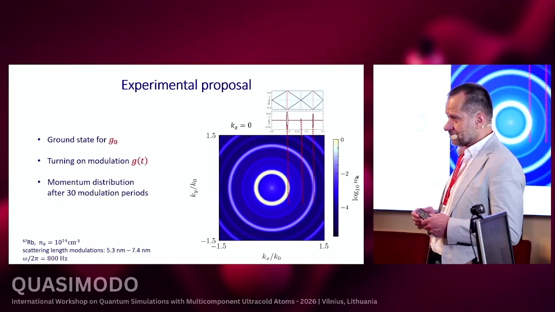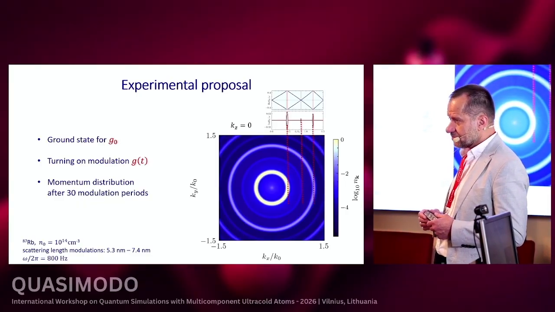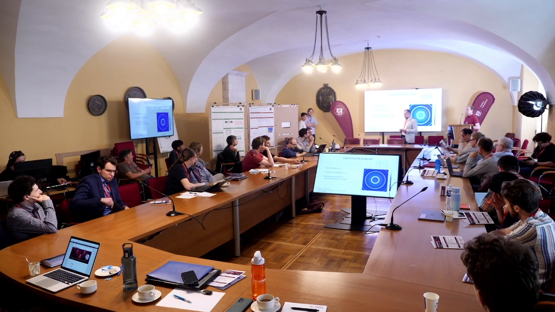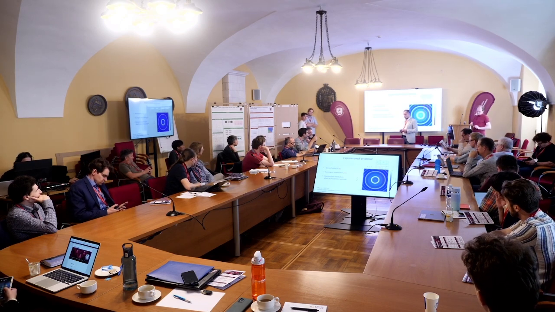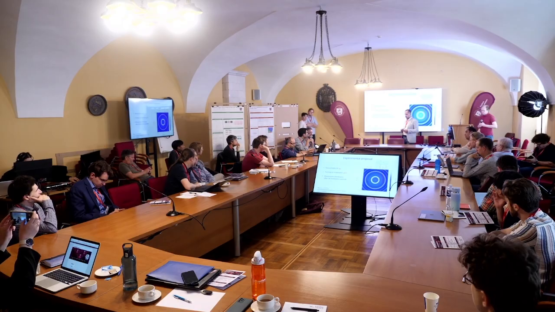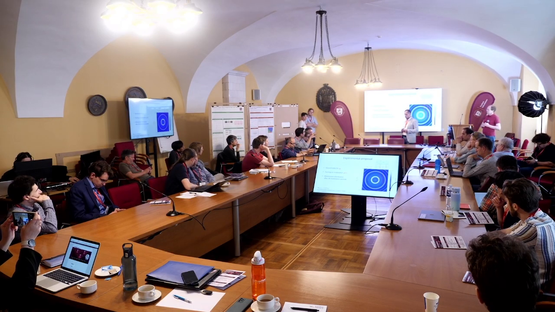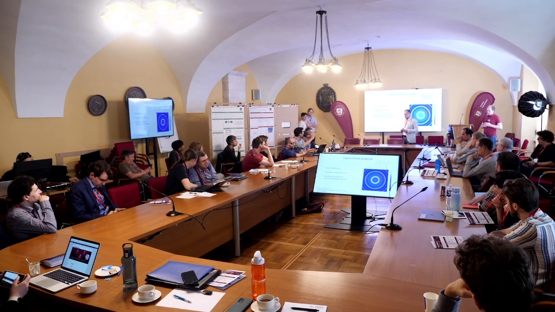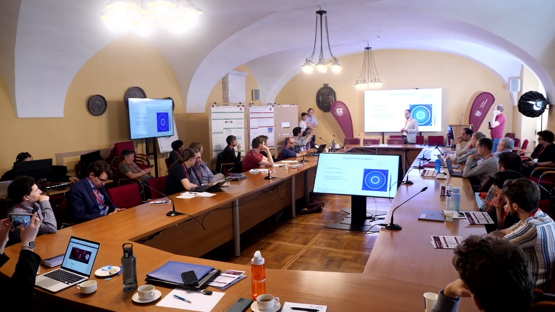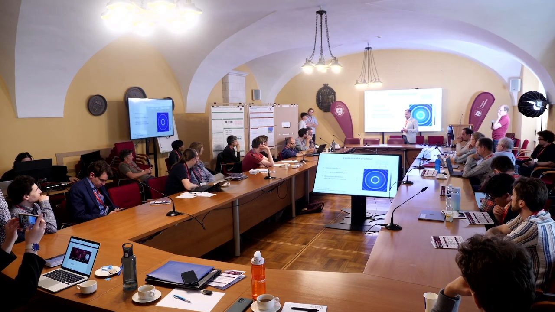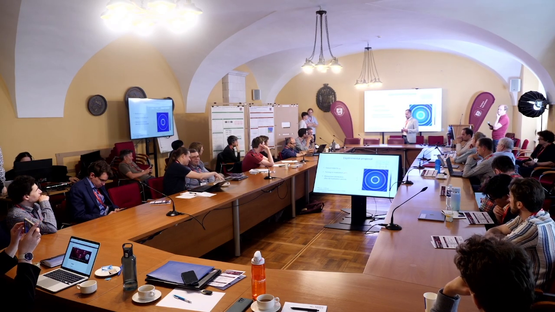Can also use this one, I guess. This reminds me of some work that Cheng Chin did experimentally 10 years ago. If you go away from rubidium to, for instance, cesium or potassium, where you have a Feshbach resonance, then you can modulate the scattering length directly by changing the magnetic field. And what Cheng did was similar to the setup here, a periodic modulation of the scattering length. Then what they saw were not these coherent rings going out, but these rings fragmented into a whole series of jets going out in separate directions, because there is some kind of higher order instability in the system. So I was wondering whether that also shows up in the Gross-Pitaevskii equation.